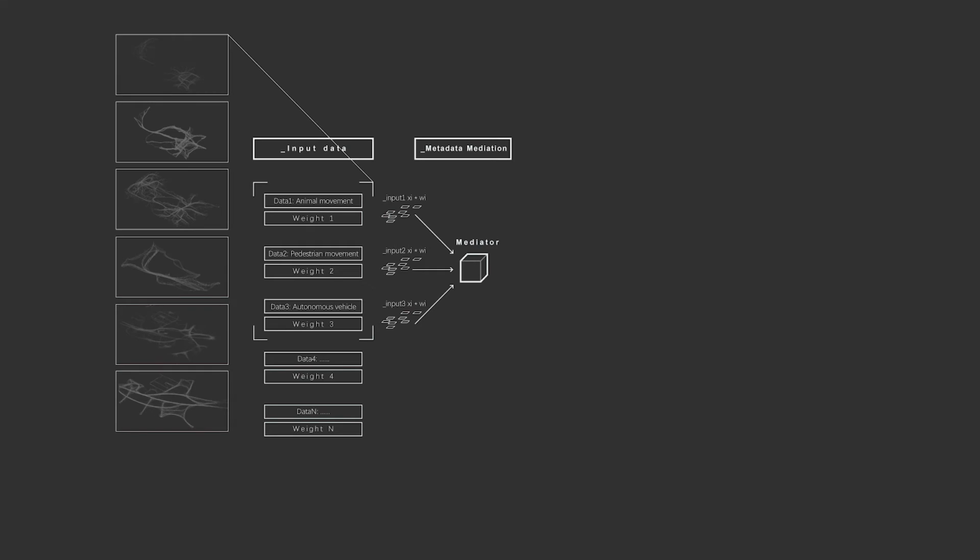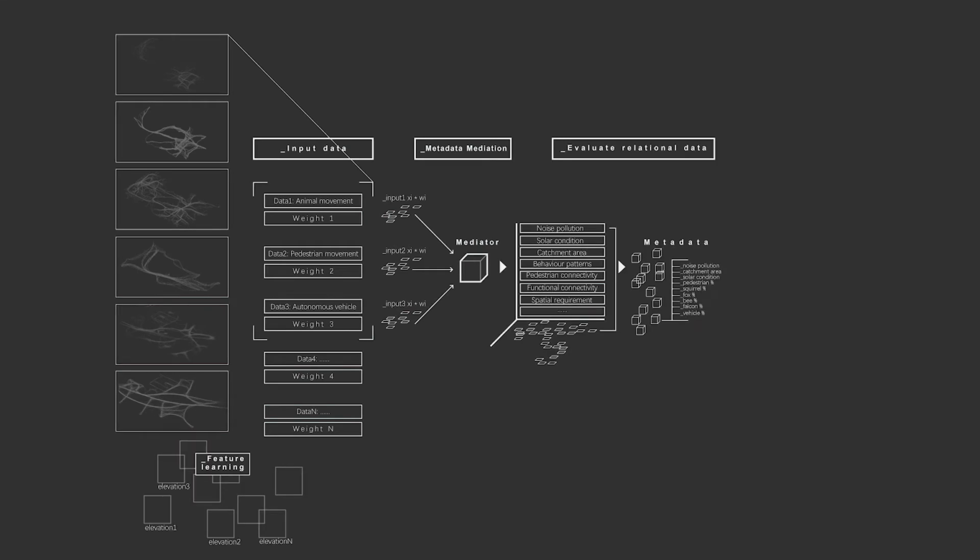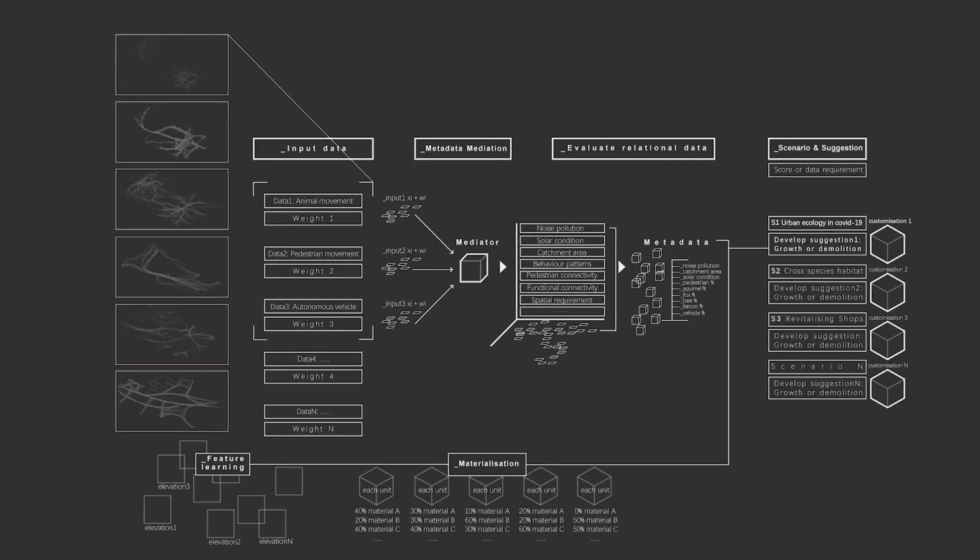So based on these discussions, we set up our interface. After inputting weighted data into the interface, these data will be translated into values and parameters which can be evaluated to fit into different scenarios. The interface will give a score for those output values based on the different requirements. And if it doesn't meet the demand, a suggestion will be given to the user for whether the space shall grow or be demolished.